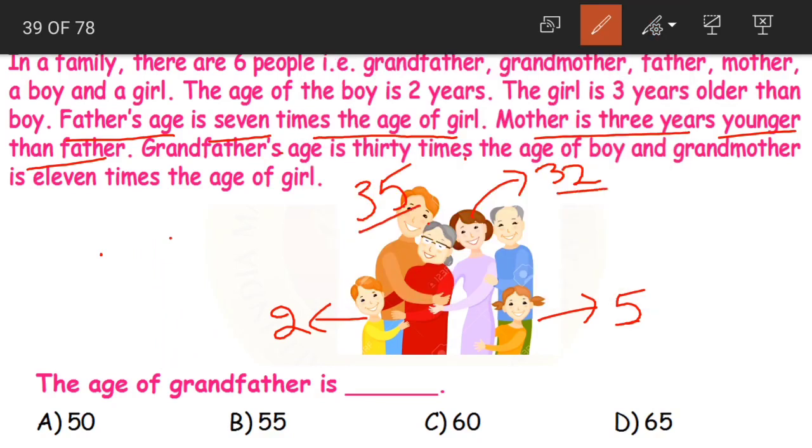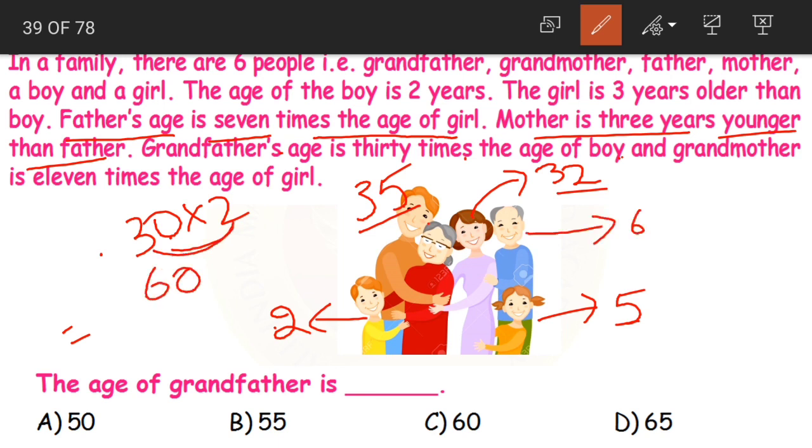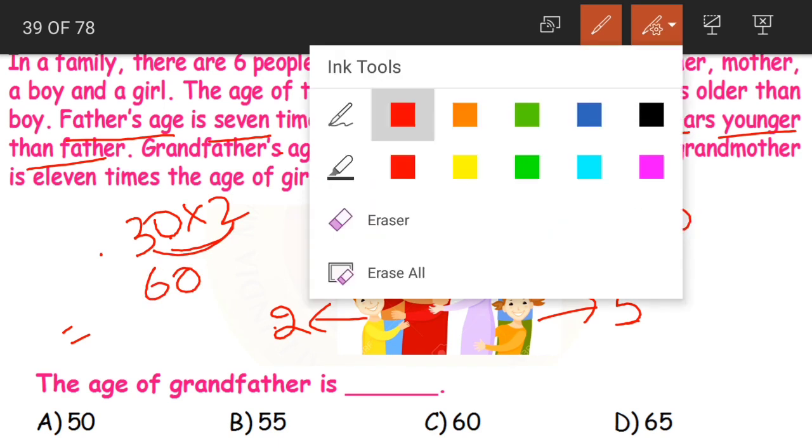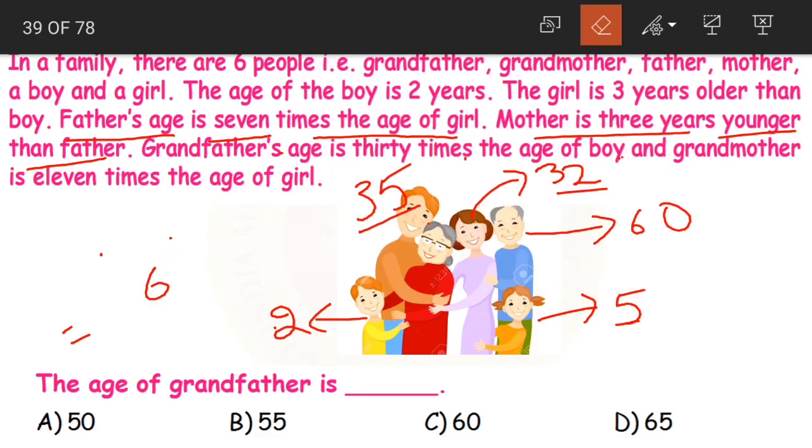Now grandfather's age is 30 times the age of boy. Boy's age is 2 and grandfather's age is what? 30 times. That means we need to multiply it with 30. Let me write 2 this side so that it becomes easy. 2 zeros are 0. 2 threes are 6. Now what is this? 60. 60 is our grandpa's age. Yes? Yes. Now next, what is the last one?